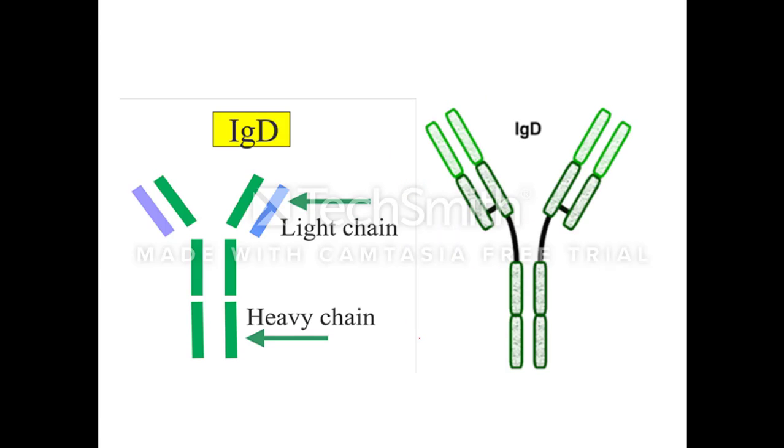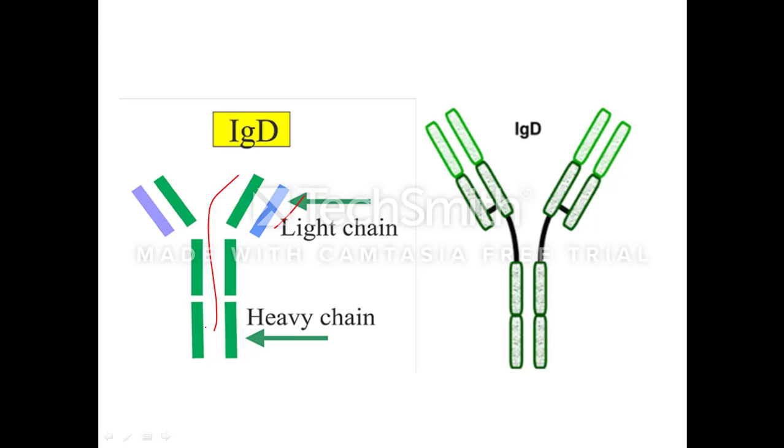Next we'll move on to the IgD antibody. It has a typical immunoglobulin structure with 2 light chains and 2 heavy chains, and the heavy chain is of the delta type. IgD is slightly larger than IgG, having a molecular weight of 150,000 Dalton. IgD is limited to blood serum, meaning it is present only in the blood serum.